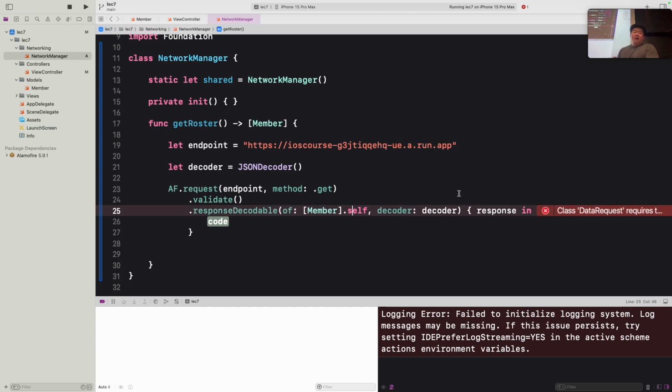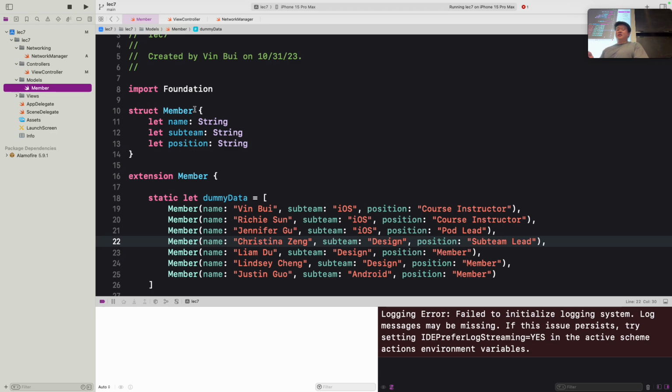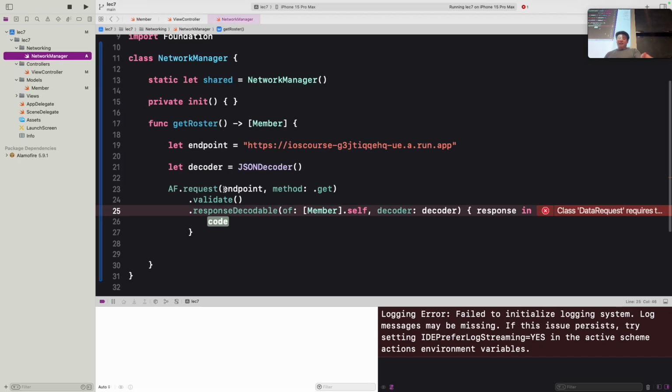response decodable. Okay, and you can immediately see that we have this error here: data request requires that member conforms to decodable. As mentioned in last lecture, we are unable to decode into a struct unless our struct conforms to codable. So we want to make sure our member struct here conforms to the protocol called codable, which allows us to decode and encode to and from JSON. By specifying your member struct is codable, we're able to convert from JSON and vice versa. Okay, so now if we go back, this error should disappear.